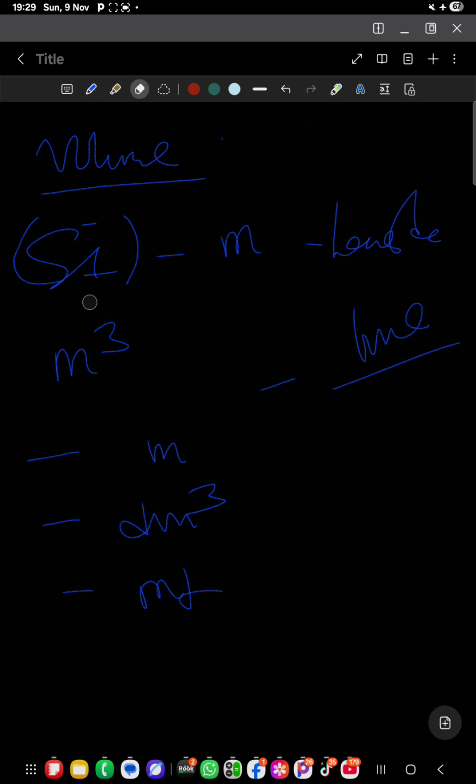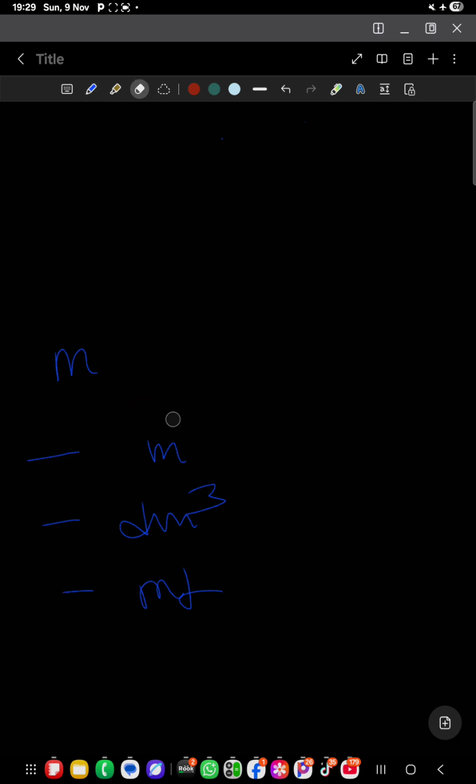Now, work with me. There is something that you need to understand, students and other people out there. When you're talking about volume in chemistry, in each and every topic, you'll be working with units for the volume. And it's very important that you know how to convert the units. For example, if I have 1 cubic centimeter, how many cubic meters do you think I have?